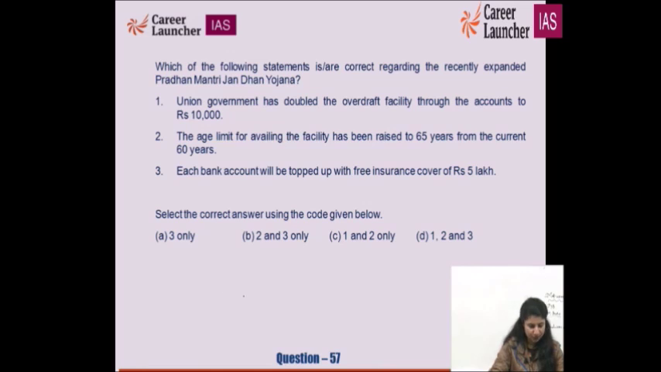What we have to see, we are on question number 57. Third statement is wrong. 1 and 2 are the correct options. So C for cat is the right option. Each bank account will be topped up. अपने आप से free insurance top हो जाएगा of rupees 2 lakhs. Great going.